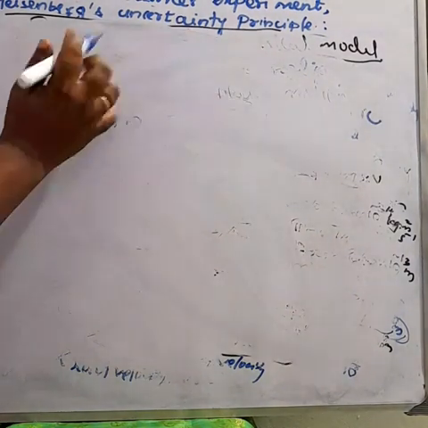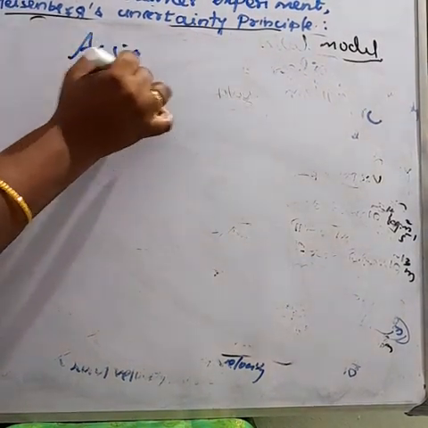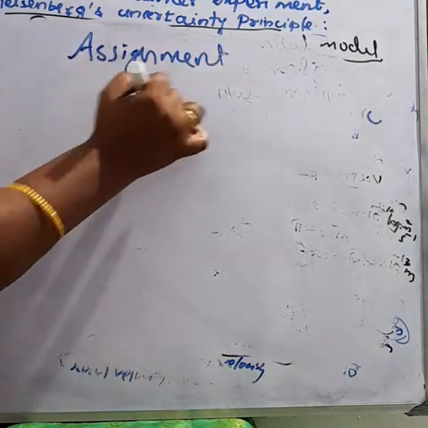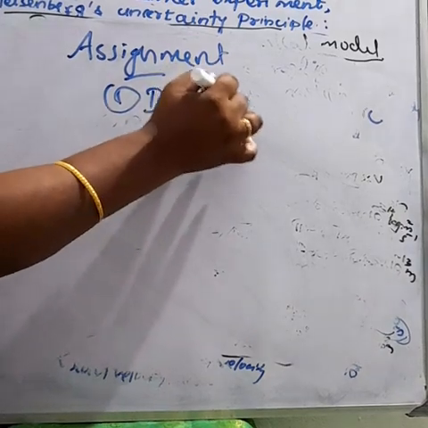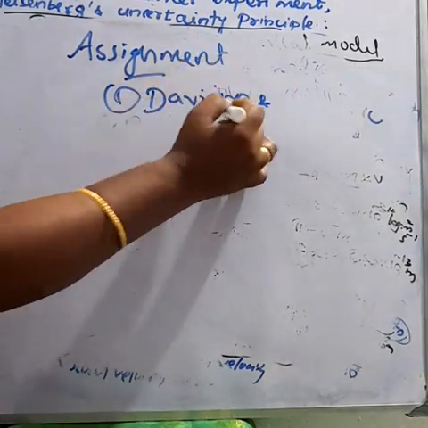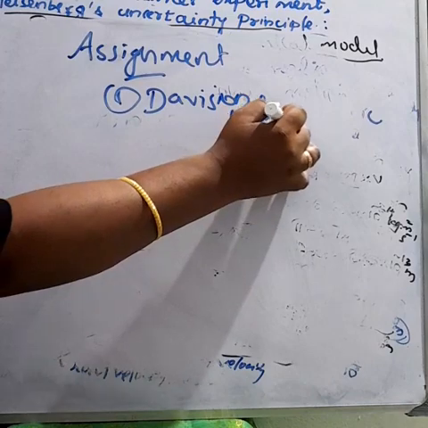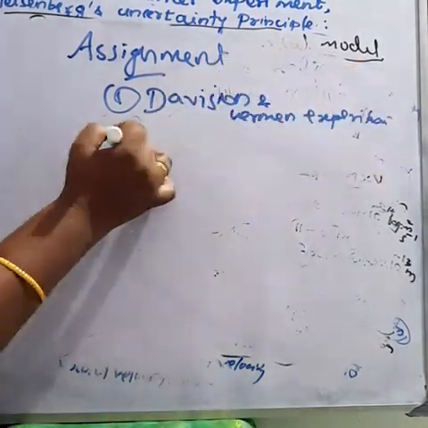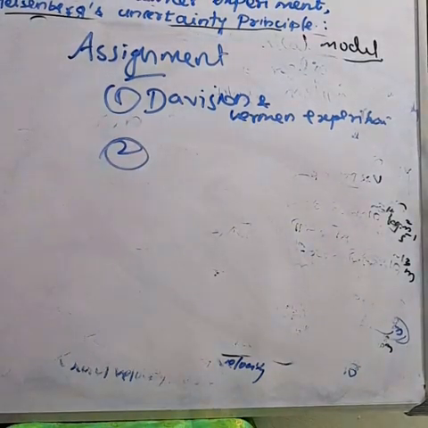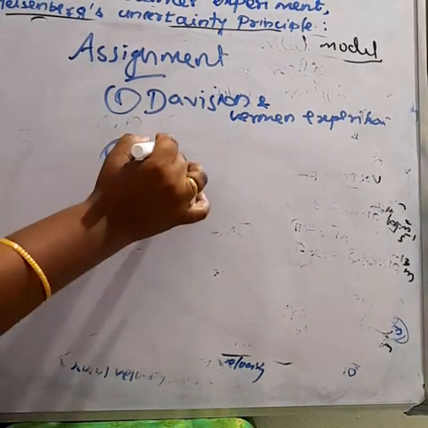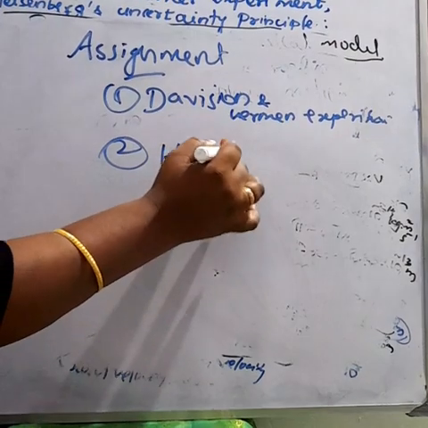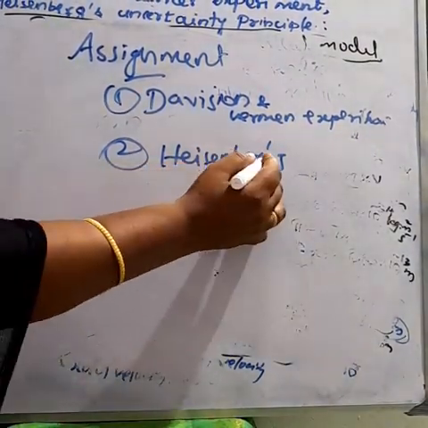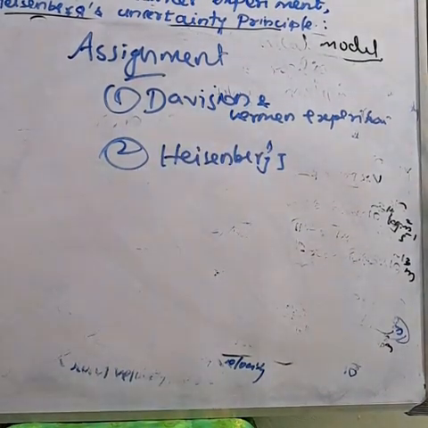Today our assignment is the Davisson and Germer experiment and then the Heisenberg uncertainty principle. These two assignments you should study, write and send me through WhatsApp. Very few students only study and send me through my WhatsApp number. Others didn't study, didn't write and send me. Please, students, you should study the daily portion daily. This is very easy for your further studying.